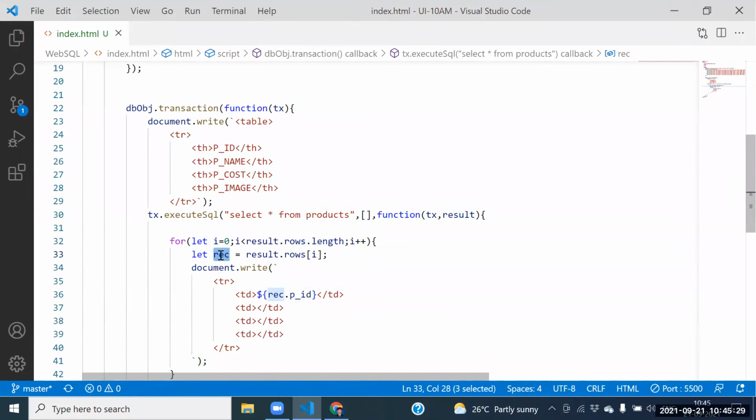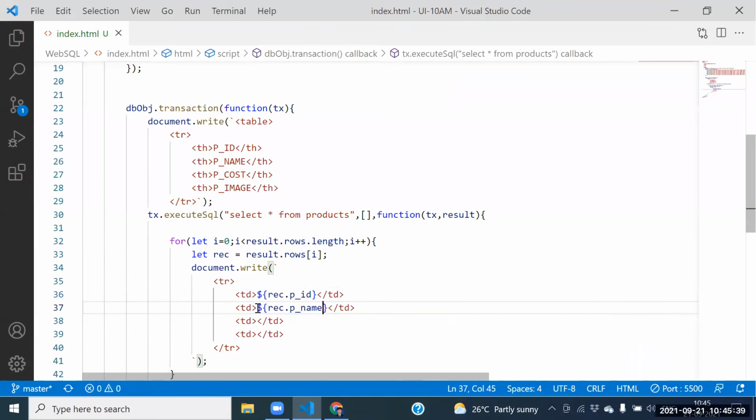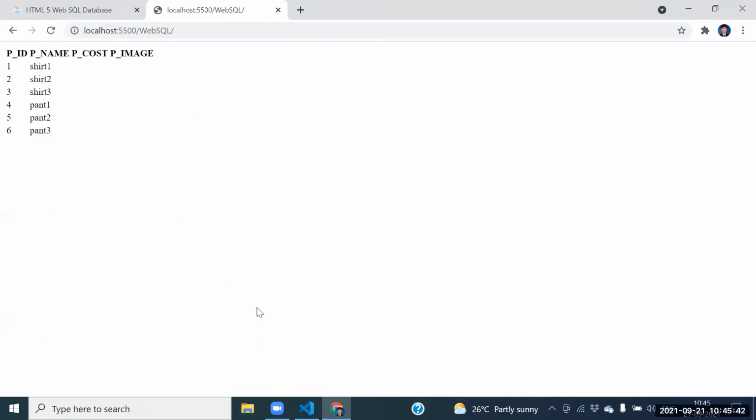This is the each JSON object now. Dollar, curly brackets, record dot pname. What do you want to place? Pname. Record dot pname here. So automatically we are able to get all the products now.